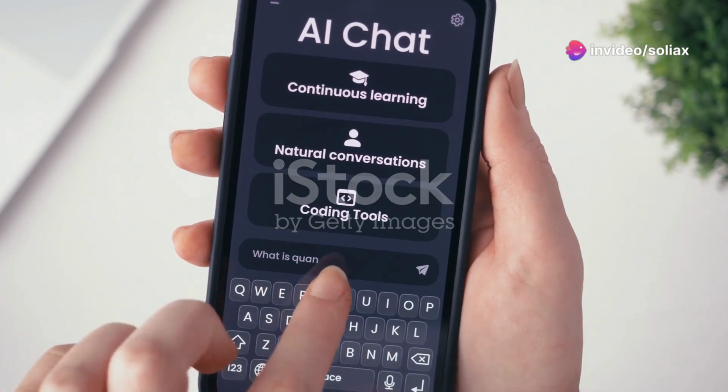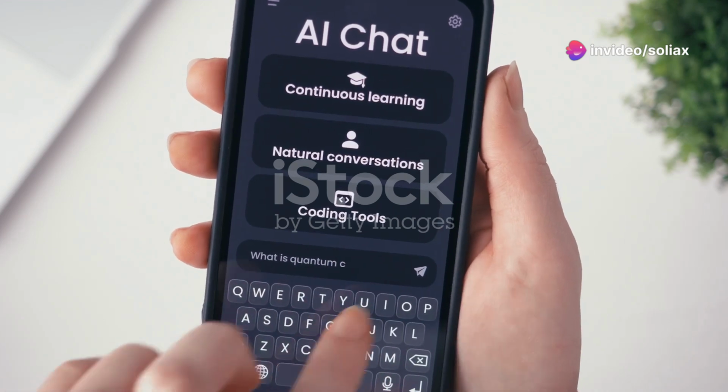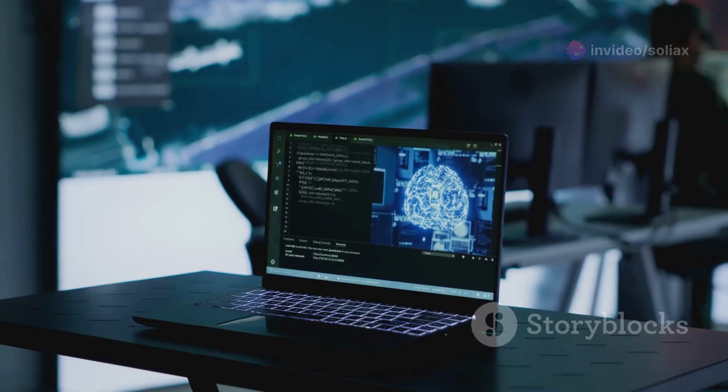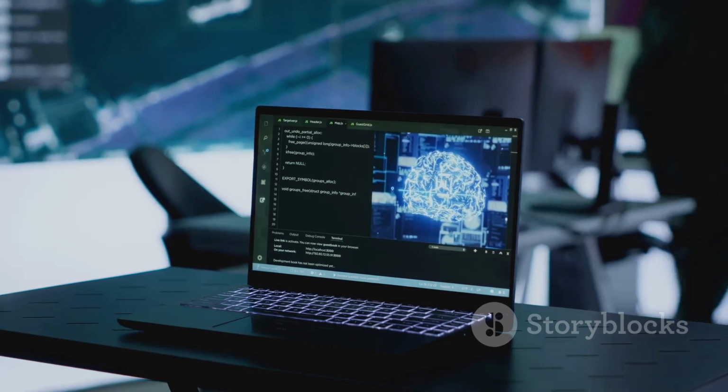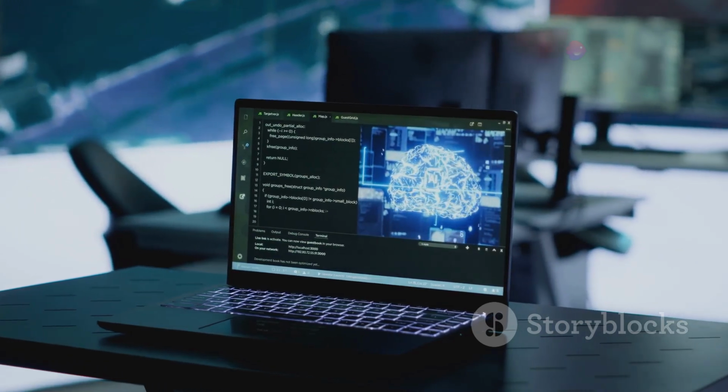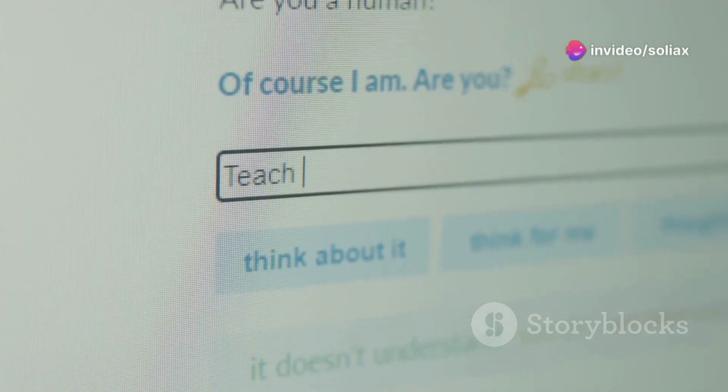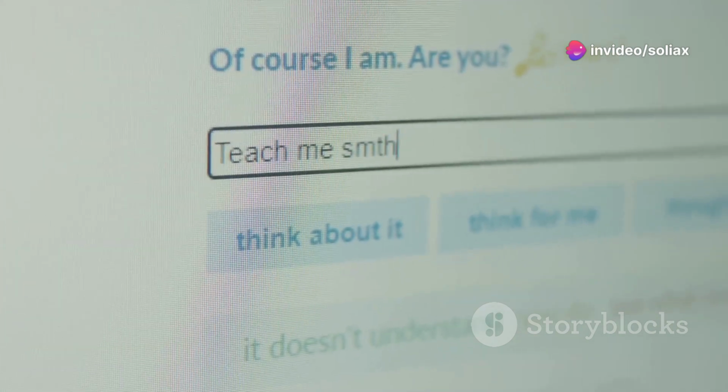Imagine a world where machines converse with us, compose symphonies, and write poetry. This is no longer science fiction, but the reality ushered in by generative AI and large language models, or LLMs. These sophisticated algorithms are revolutionizing how we interact with language.